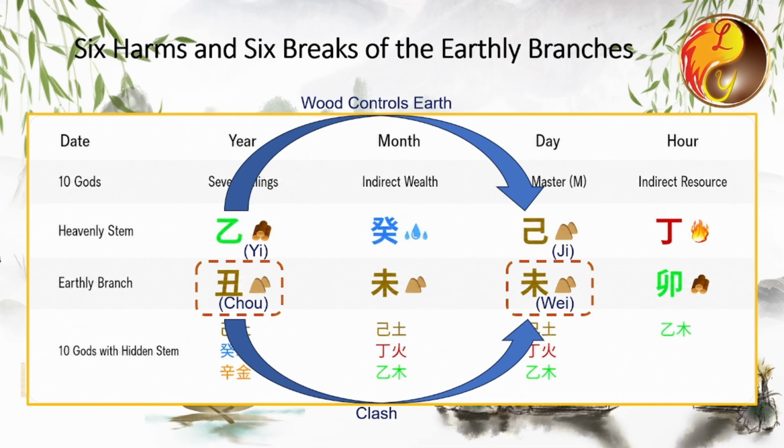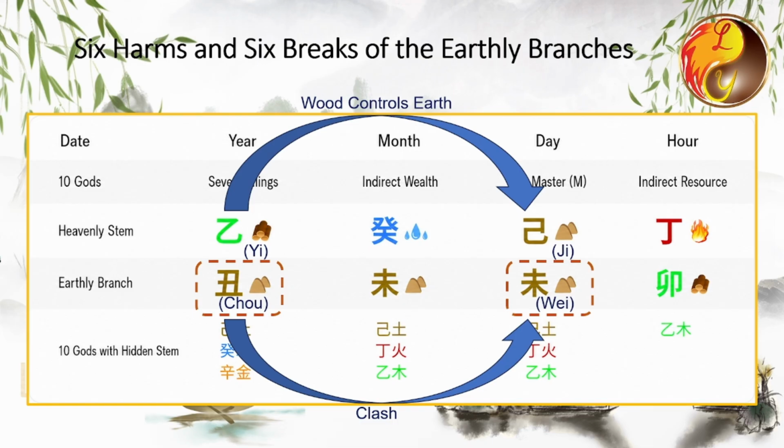Even if someone's natal chart does not originally contain a heavenly stem control and earthly branch clash, in the major luck cycles or annual cycles, the day master may encounter 7 killings or a clash, and the day branch is also clashed. A heavenly stem control and earthly branch clash combination will inevitably form. When that year arrives, it is typically used to judge life and death crises or major disasters.